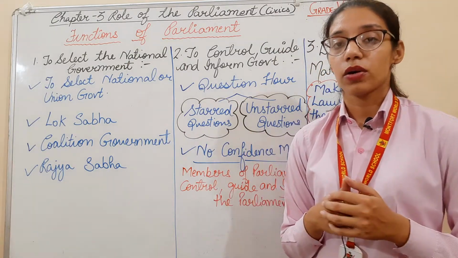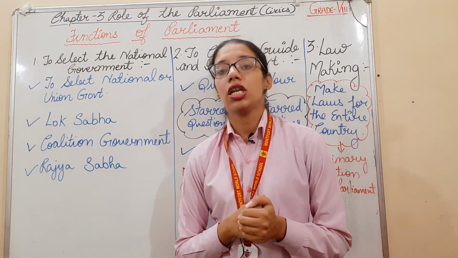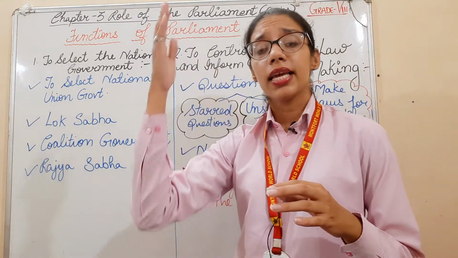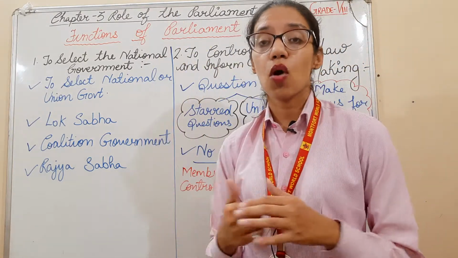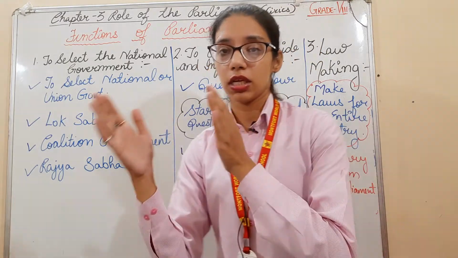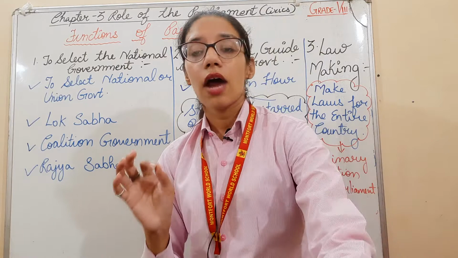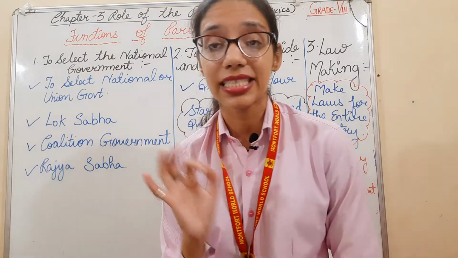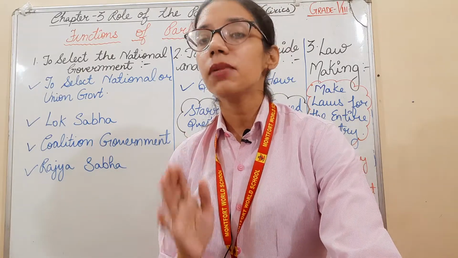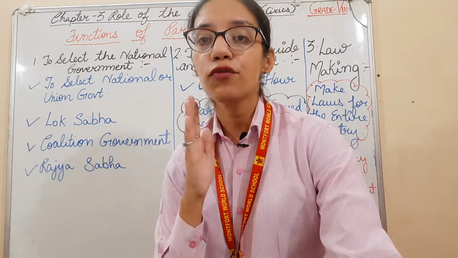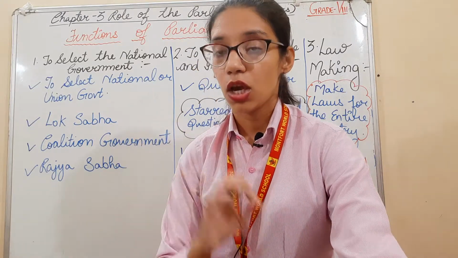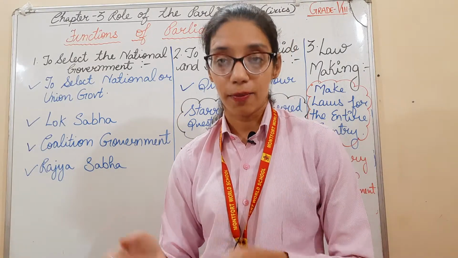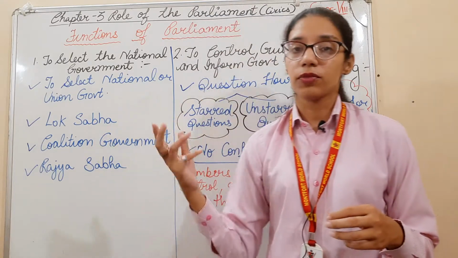It is the function of the Parliament to select the national or the union government. After the Lok Sabha elections are over, the Election Commission of India prepares a list of the MPs that belong to different political parties. There are 543 elected members to the Lok Sabha. If any political party has more than half of the total members, approximately 272 MPs, they are in majority, they form the government.